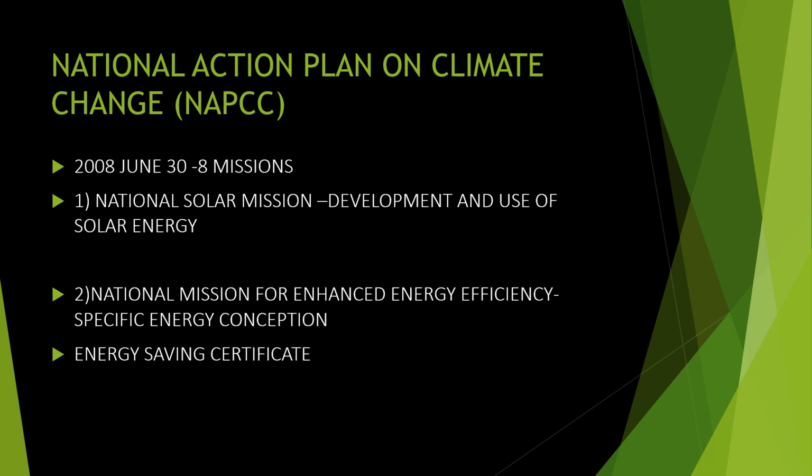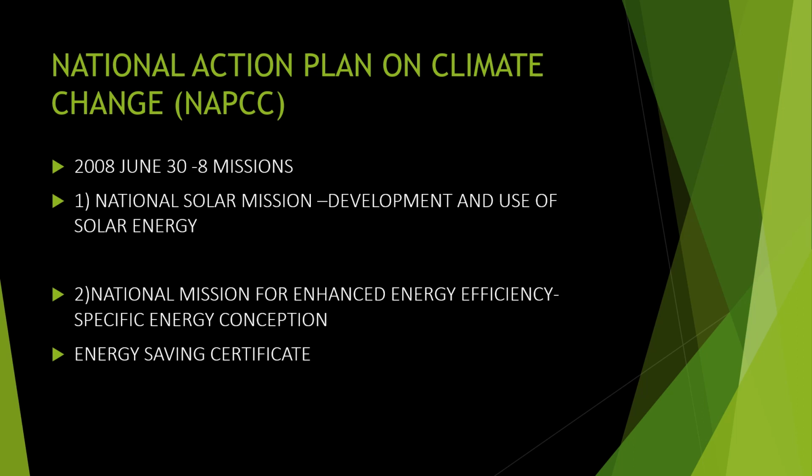That is, in India, we had a National Action Plan. It was brought out in the year 2008, in the month of June 30. There are 8 missions. The first mission is the National Solar Mission, development and use of solar energy. So India decided to take some actions to improve the environmental issues, to see how we can escape from it or how we can protect our environment.